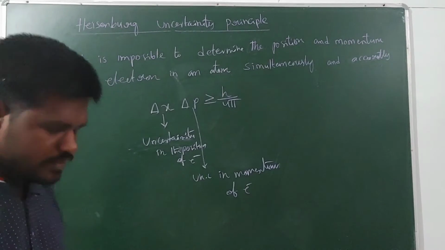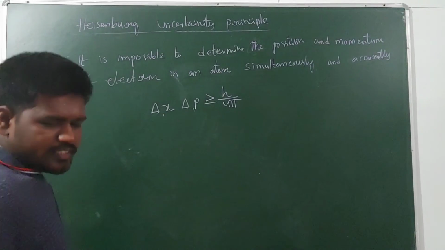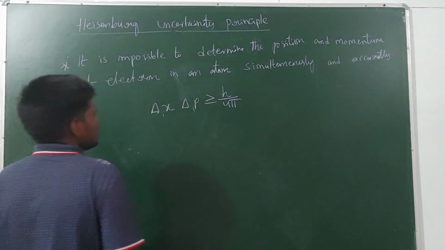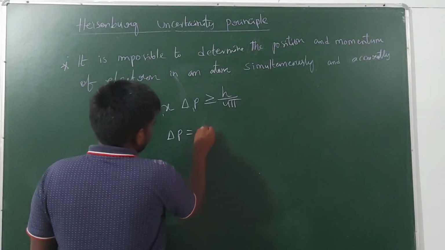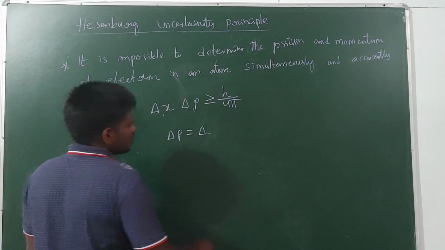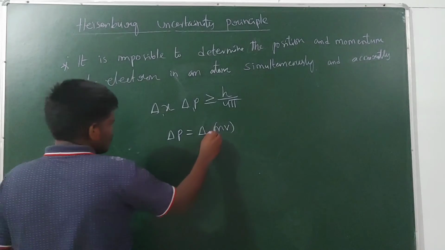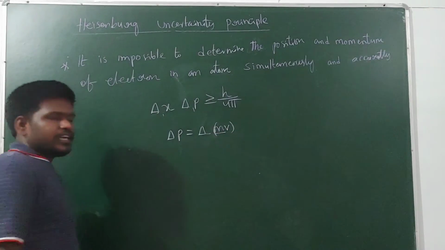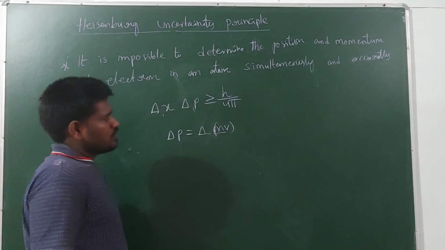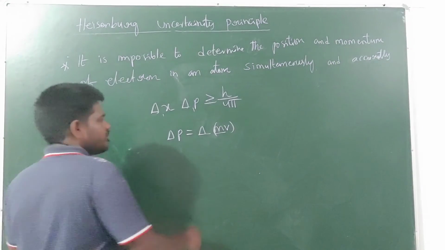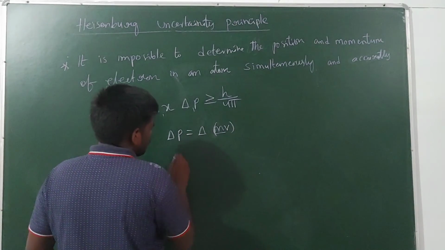Next, in this equation delta p means uncertainty in the momentum. Momentum is nothing but the product of mass and velocity. The mass of the electron we can find accurately, so there is no uncertainty in the mass of the electron, but there will be uncertainty in the determination of the velocity of the electron.